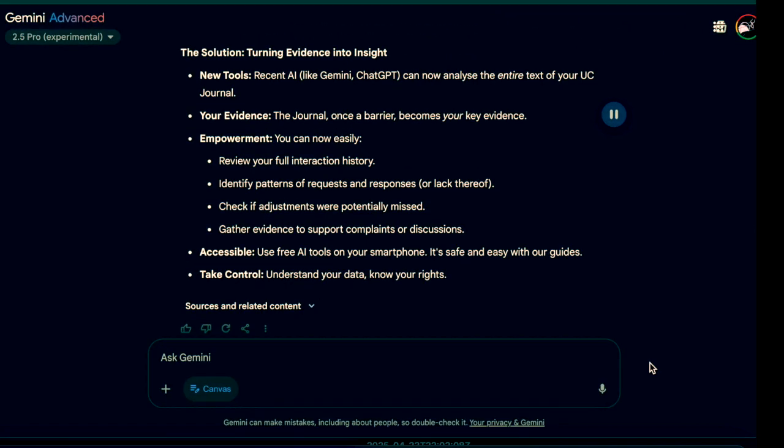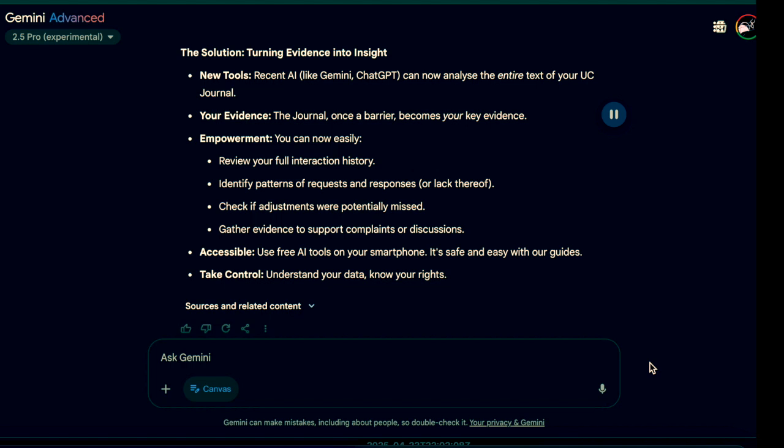The solution: turning evidence into insight. New tools: recent AI, like Gemini and ChatGPT, can now analyze the entire text of your UC journal. Your evidence: the journal, once a barrier, becomes your key evidence. Empowerment: you can now easily review your full interaction history, identify patterns of requests and responses, or lack thereof, check if adjustments were potentially missed, and gather evidence to support complaints or discussions.